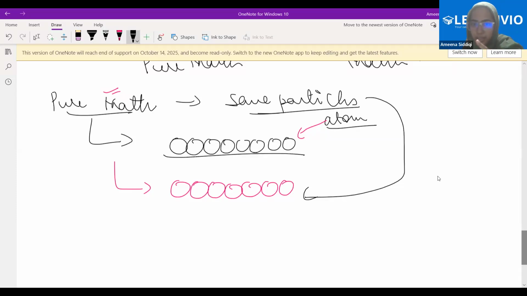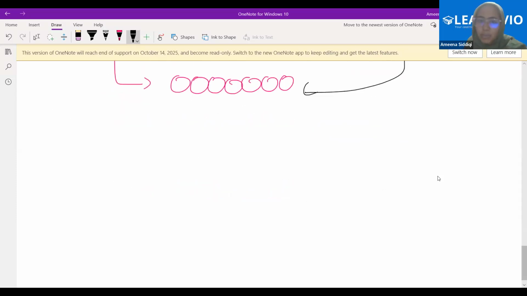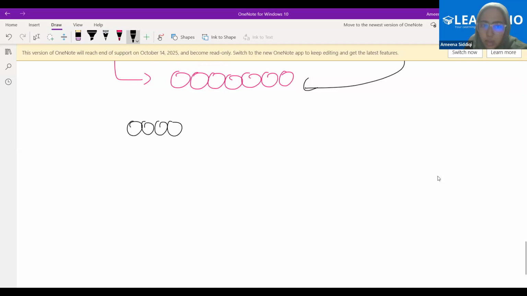If the same atom is combining together, that means it's pure matter because the same particle is combining together. Now, when the same atoms combine together, what is it called? It is called an element. So, matter is formed when particles combine together. If the same particles are combining together, that is pure matter. If the atoms which are combining together are same, then we call that pure matter an element. It should be clear to you.